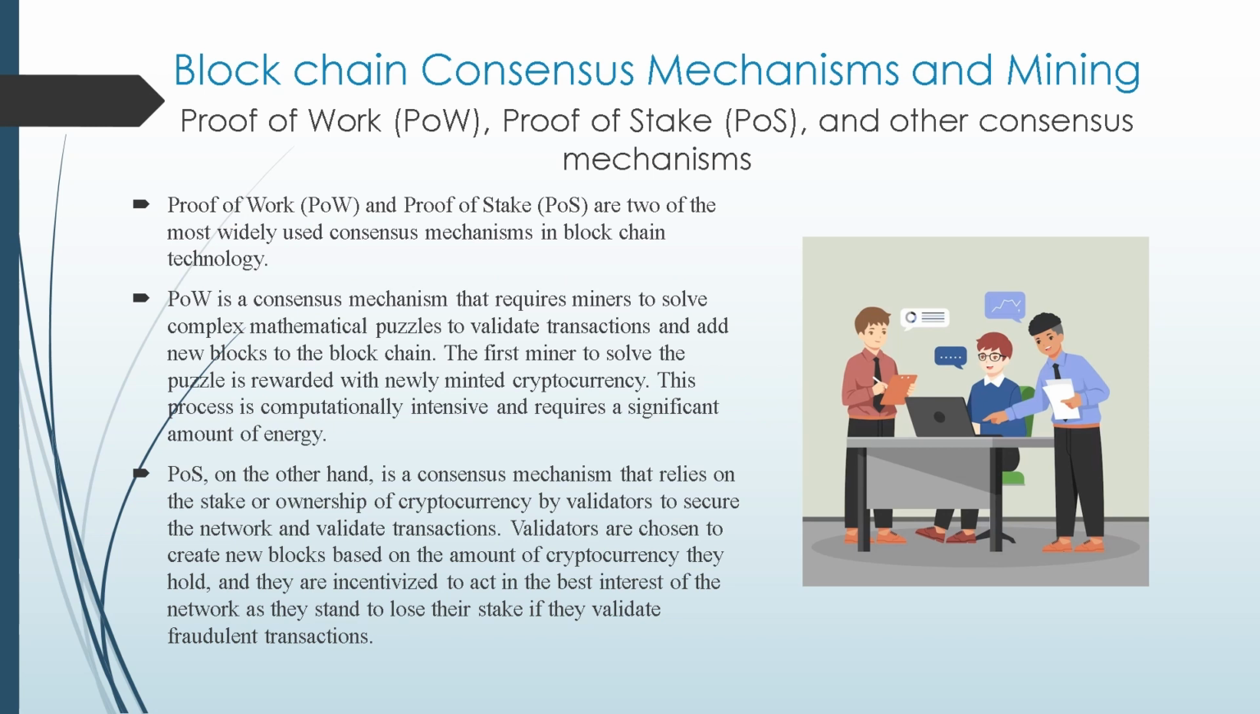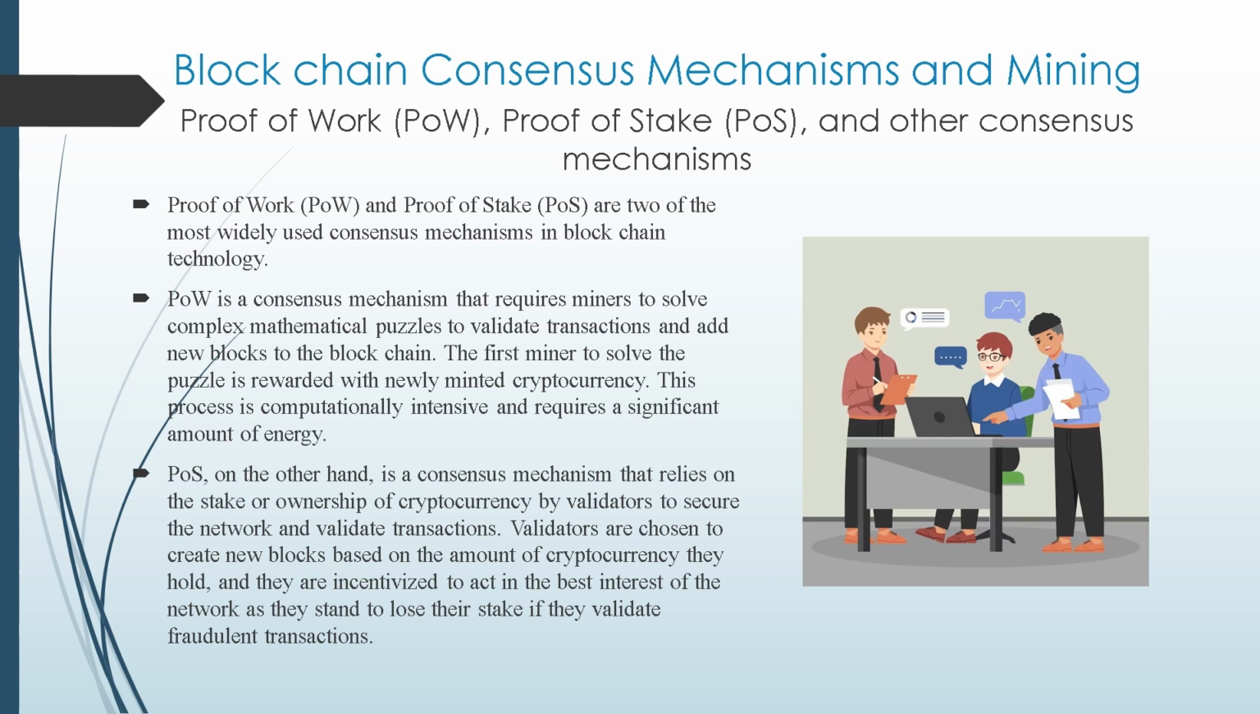Proof of work (POW) and proof of stake (POS) are two of the most widely used consensus mechanisms in blockchain technology. POW is a consensus mechanism that requires miners to solve complex mathematical puzzles to validate transactions and add new blocks to the blockchain. The first miner to solve the puzzle is rewarded with newly minted cryptocurrency. This process is computationally intensive and requires a significant amount of energy.